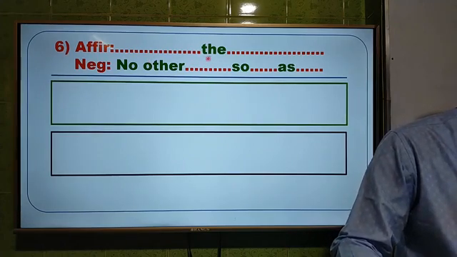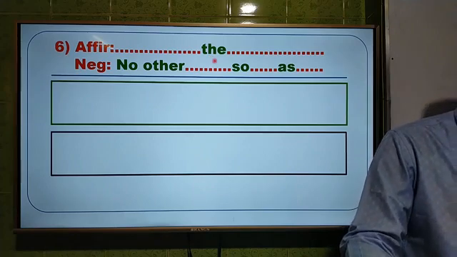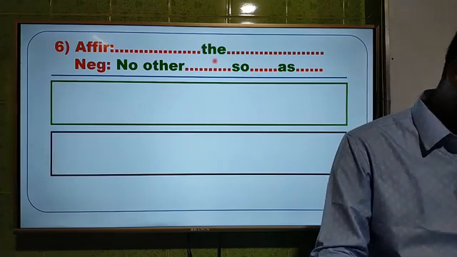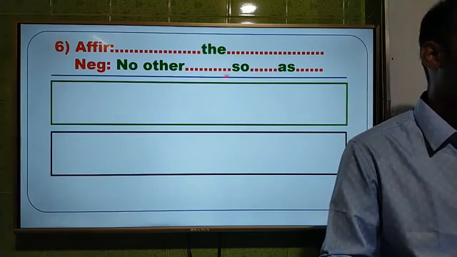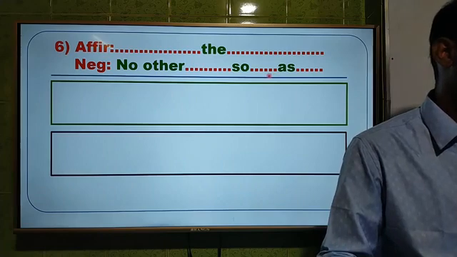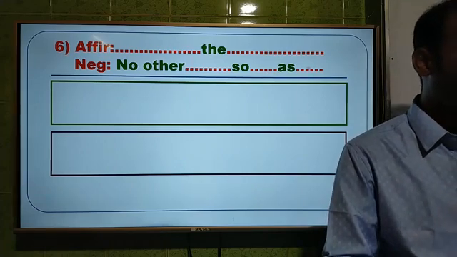This is with the, that means this is in superlative degree. You have to make or use no other dot dot so dot dot else. That means you have to make it positive to make it negative. This is somewhat difficult for you,